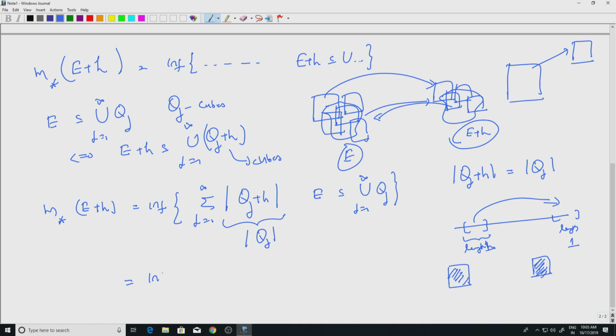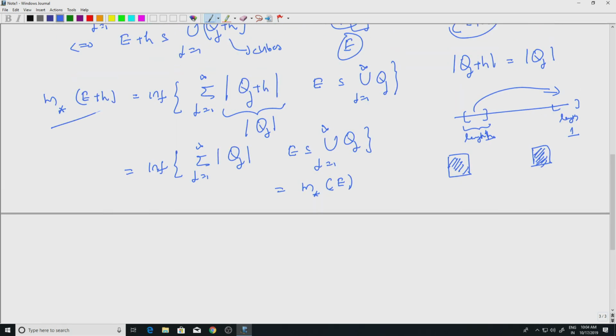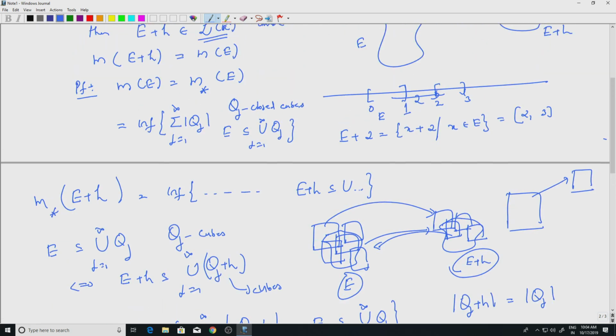So this is the same as the infimum of the sum over j equal to 1 to infinity of mod Qj, where E is contained in the union of Qj, j equal to 1 to infinity, where Qj are cubes. But this is the definition of M star of E. So this is a trivial computation we have done, but it shows that M star of E plus H is the same as M star of E. So M star is translation invariant. If you translate the set, you are not going to change the value of M star.